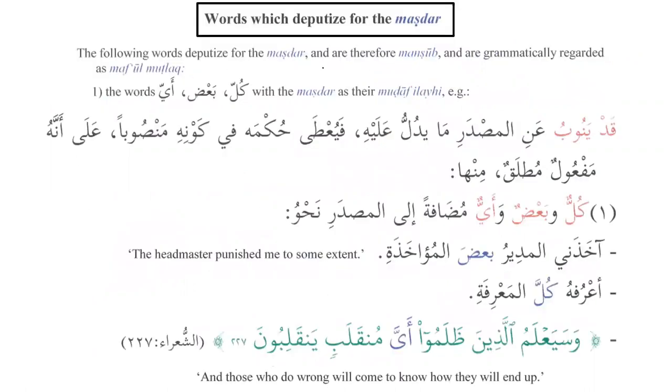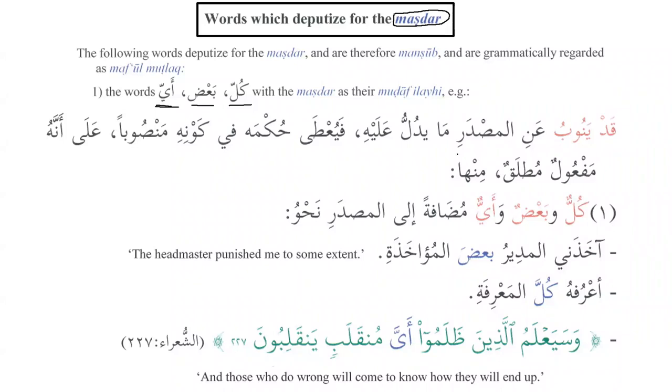For example, words which deputize for the masdar. So masdar has its own deputies as well. How many deputies does someone remember? In the beginning of the lesson we discussed in the introduction. Five. I guess 7, maybe 7, more than 5. I guess, yeah, it's 8. Yeah. 8. All right. So first of all, the words, for example, ayyu, ba'du, and kullu, with the masdar as their mudaf ilayh. So of course these words are used as special mudaf. We have learned about it, that kullu, ba'du, and ayyu are used as special mudaf. So that means that the noun that follows it will be mudaf ilayh.